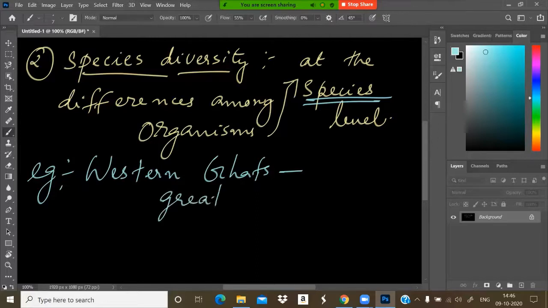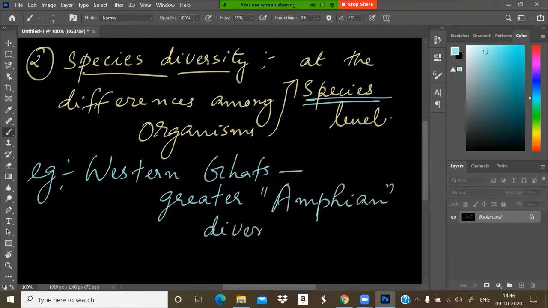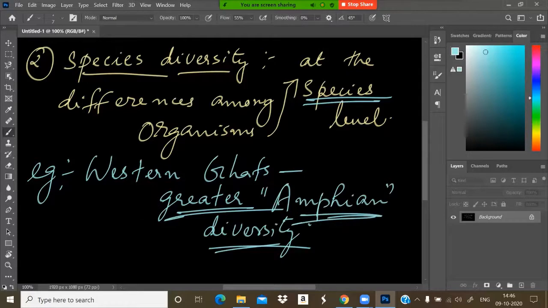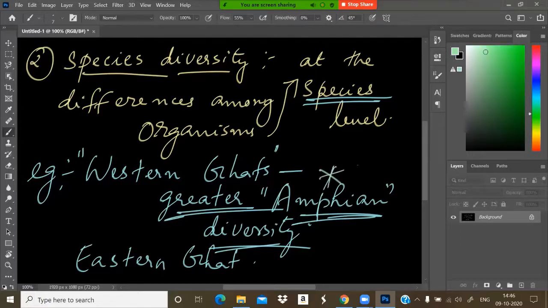The Western Ghats consist of a greater variety of amphibian species than the Eastern Ghats, the eastern region. In the western region, we can see a greater variety of amphibian diversity than in the Eastern Ghats.